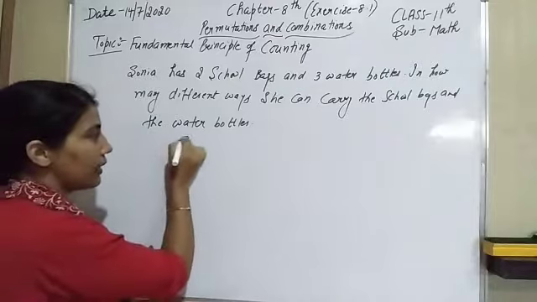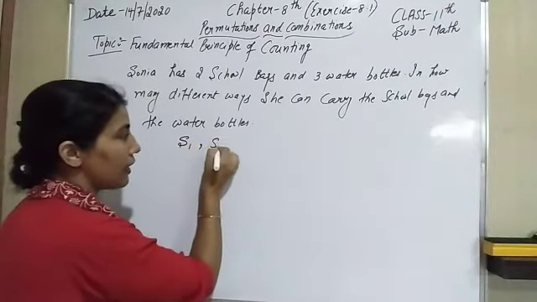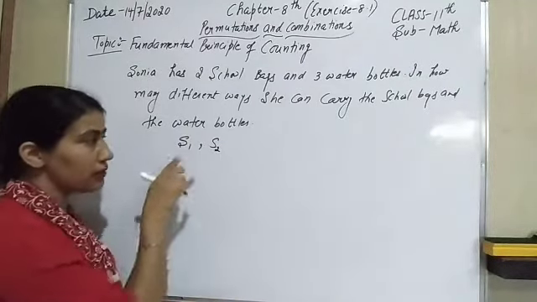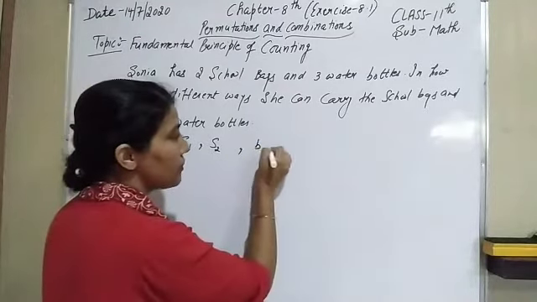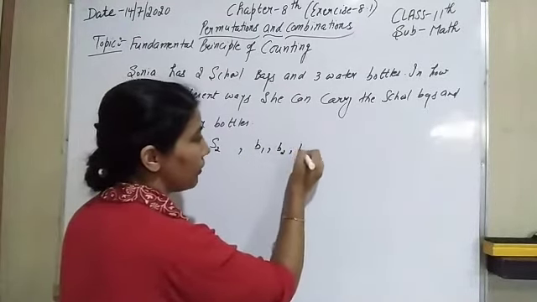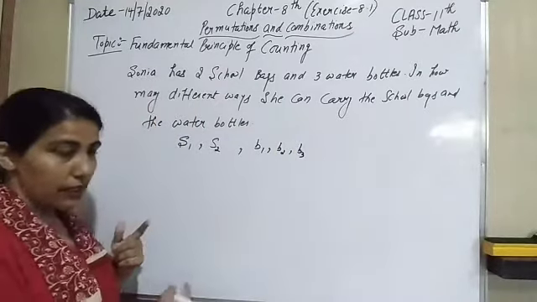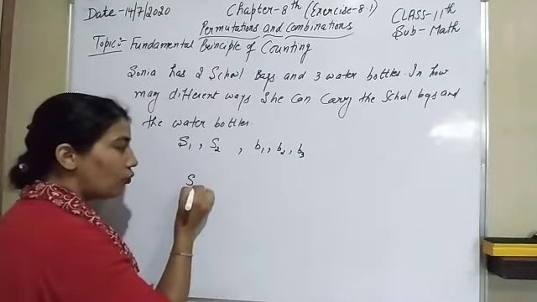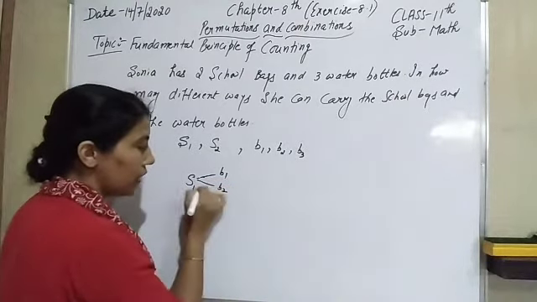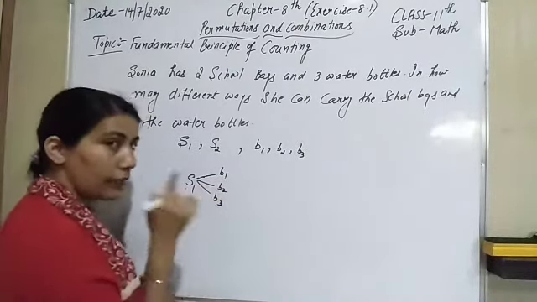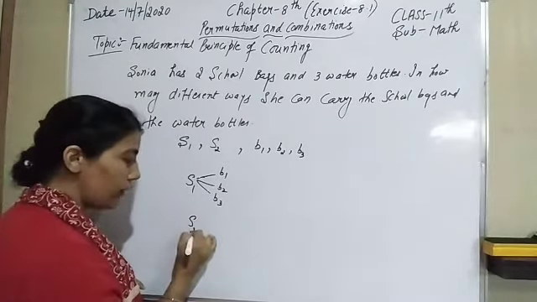Let us suppose I have represented the school bags by S1 and S2 because two school bags are there, and the three water bottles by B1, B2 and B3. Now what are the possible arrangements? With school bag 1, she can carry the first, second or third bottle, and the same with school bag 2.